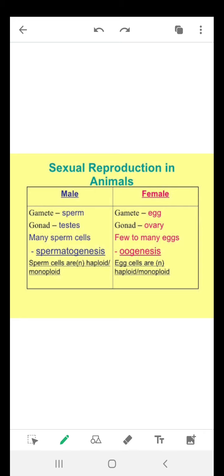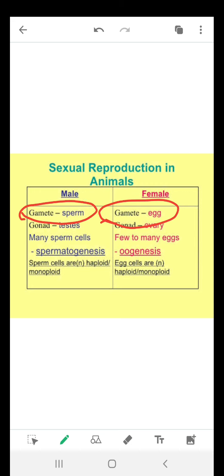Now, male produce male sex organ. Male sex organ is testis and female sex organ is ovary. So we can say sex organs, we can say gonads also. So male gonad is testis and female gonad is ovary. Both these sex organs, they produce gametes.